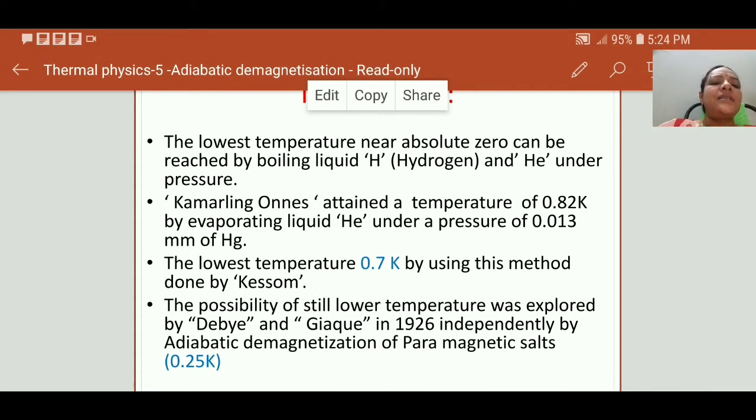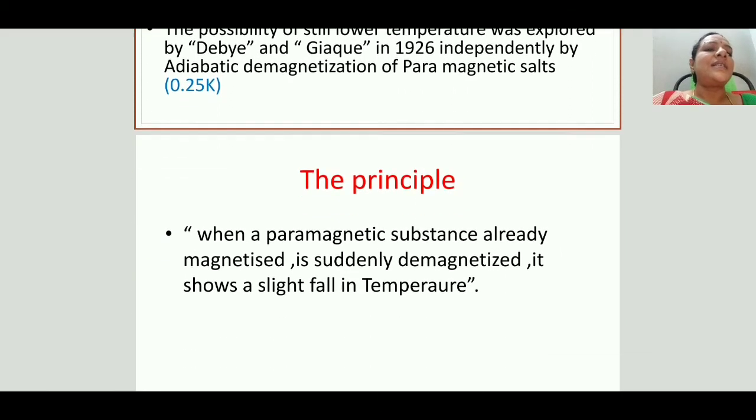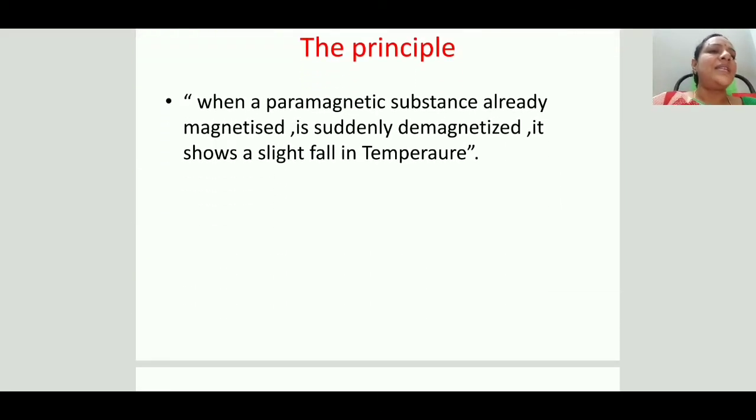And the scientists Debye and Giauque, in 1926, attained a very low temperature, 0.25 Kelvin, by another method called adiabatic demagnetization, which we are going to learn. So this is the lowest temperature reached so far. Let us enter into our lesson, adiabatic demagnetization.